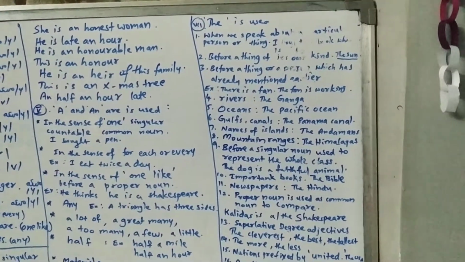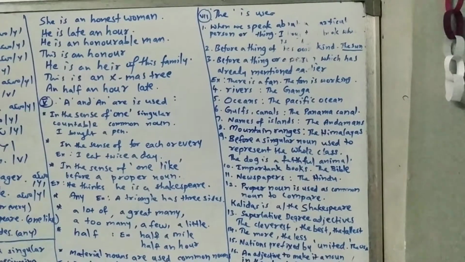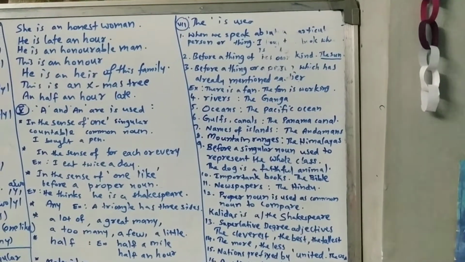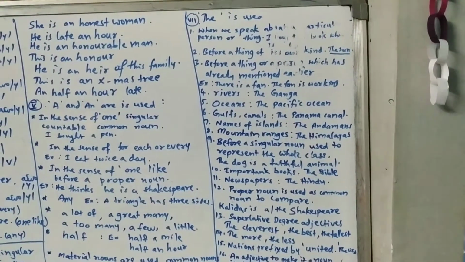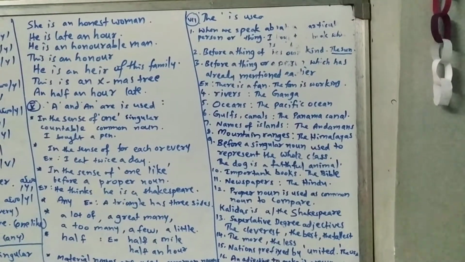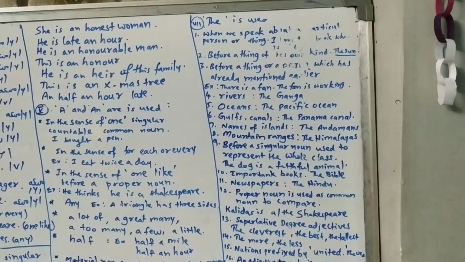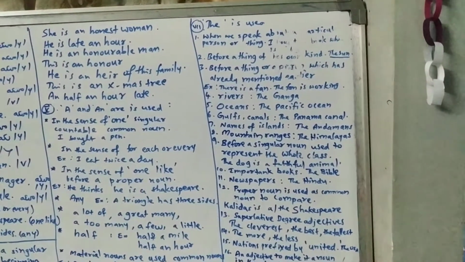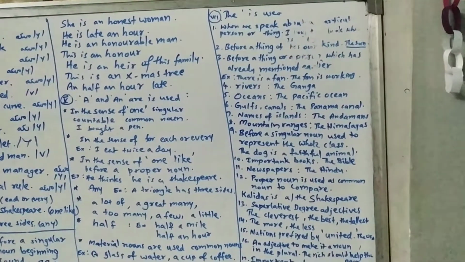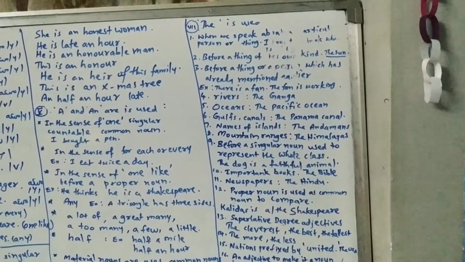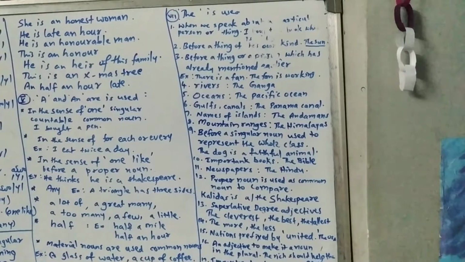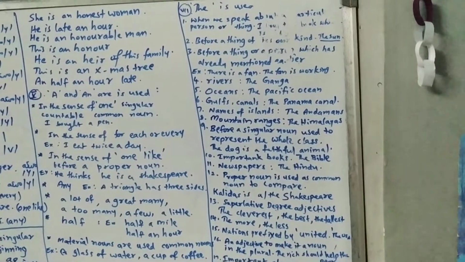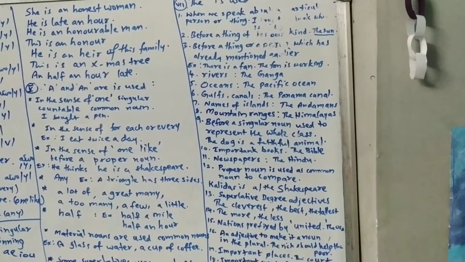The Krishna, the Godavari. Oceans: the Pacific Ocean, the Indian Ocean, the Atlantic Ocean, the Arctic Ocean, the Antarctic Ocean. The Gulfs, the canals: the Panama Canal, the Persian Gulf. Names of islands: the Andaman Nicobar Islands, the Lakshadweep. Mountain ranges: the Himalayas. Before a singular noun used to represent the whole class: the dog is a faithful animal. The snake is a poisonous animal.